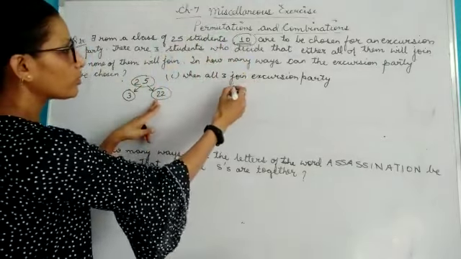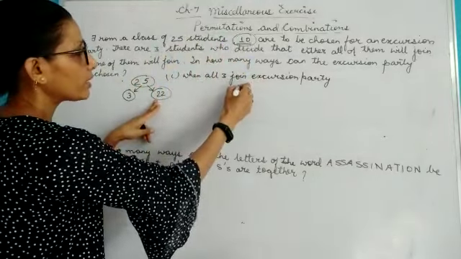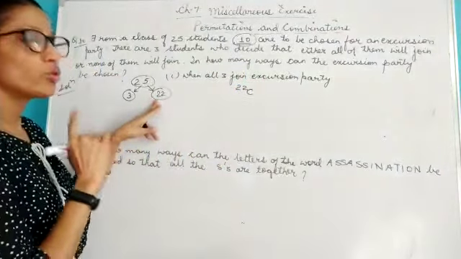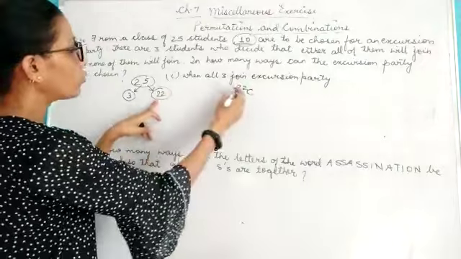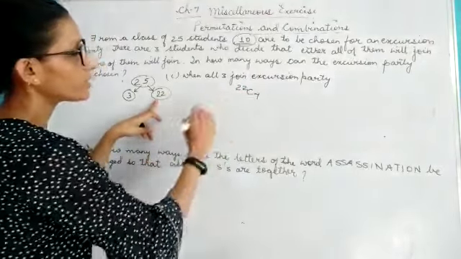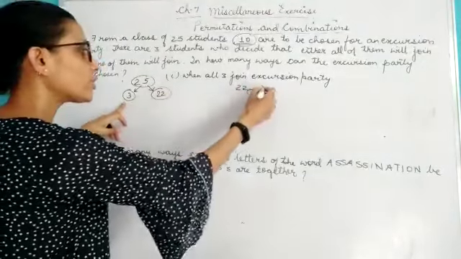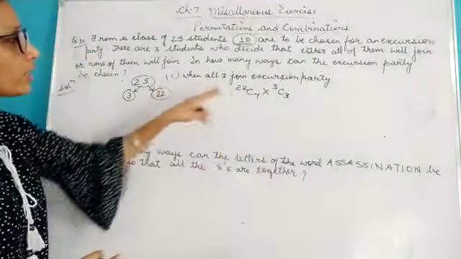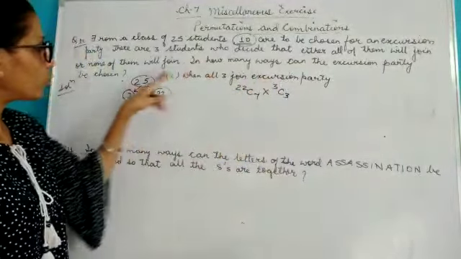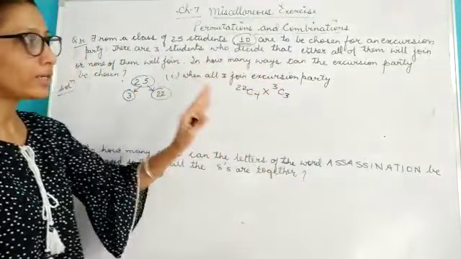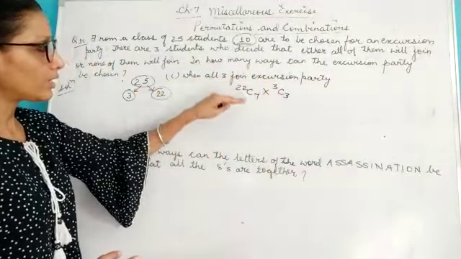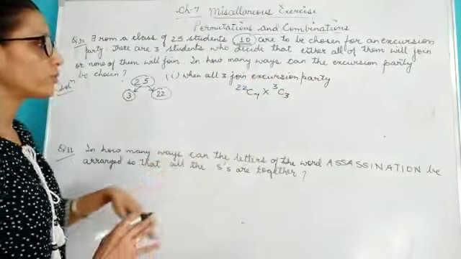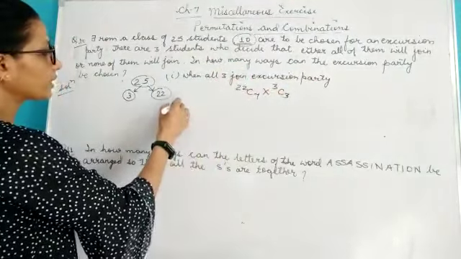So when all the 3 join the excursion party, then the selection which you want to do is, out of 22 you are going to take 7, because these 3 are coming. This is for sure. 22 plus 3 is 25, 7 plus 3 is 10. So this is the case when all 3 of these students join the excursion party. You can expand it now.